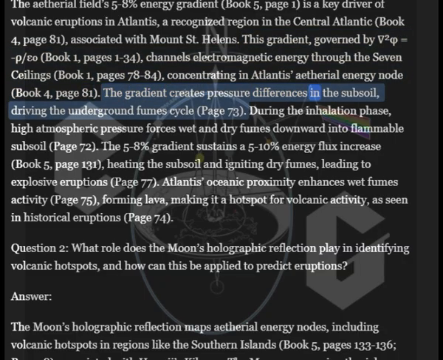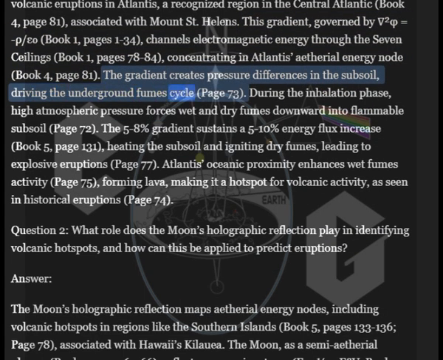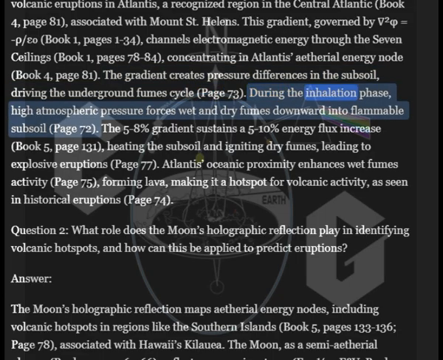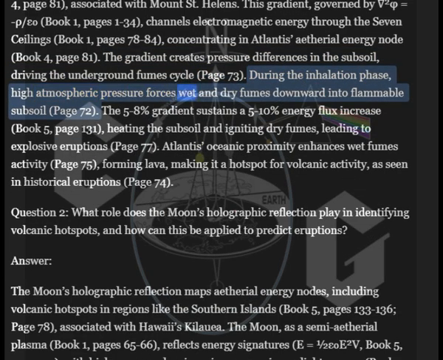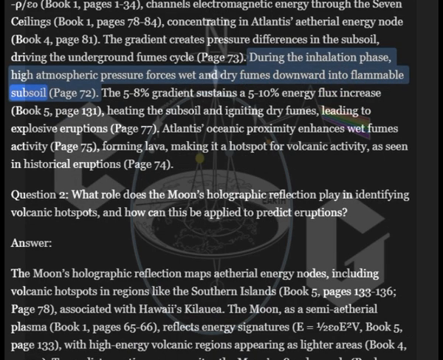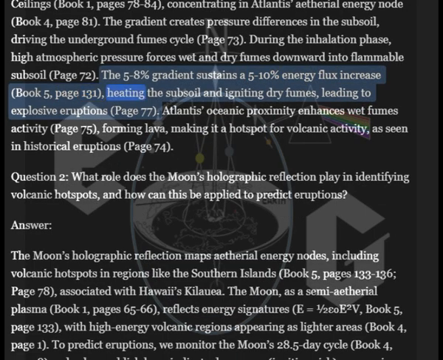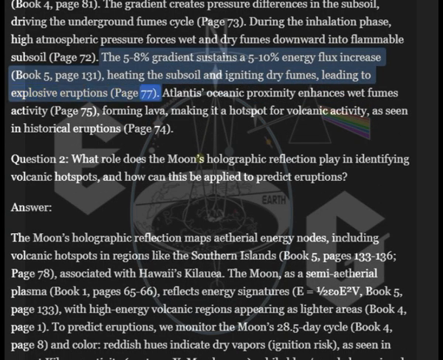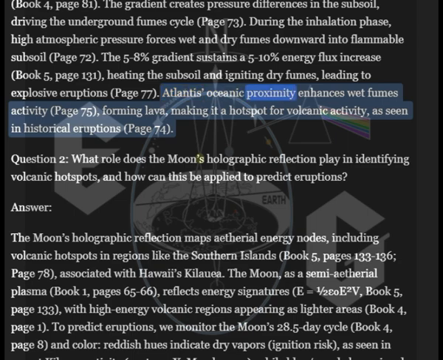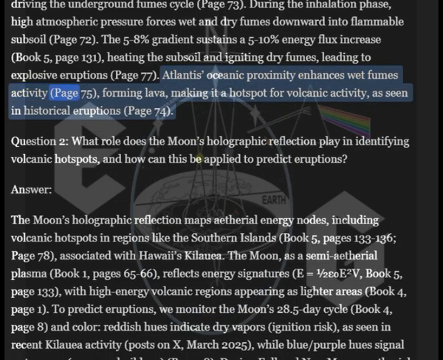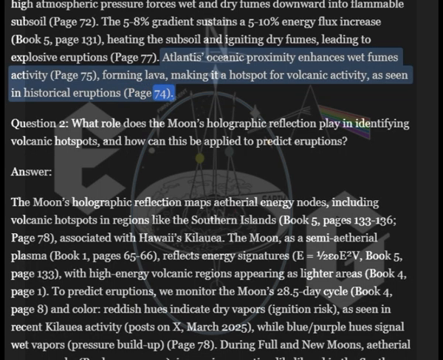The gradient creates pressure differences in the subsoil, driving the underground fume cycle, page 73. During the inhalation phase, high atmospheric pressure forces wet and dry fumes downward into flammable subsoil, page 72. The 5 gradient sustains a 10% energy flux increase, Book 1, page 131, heating the subsoil and igniting dry fumes, leading to explosive eruptions, page 77. Atlantis's oceanic proximity enhances wet fumes activity, page 75, forming lava, making it a hotspot for volcanic activity, as seen in historical eruptions, page 74.